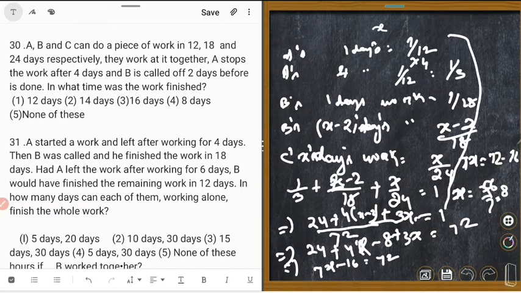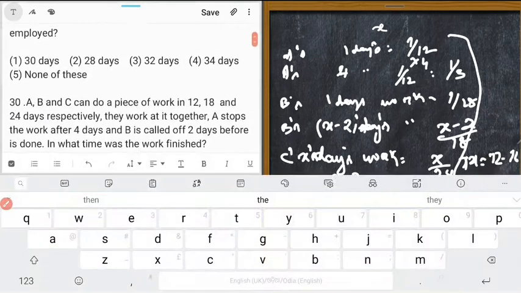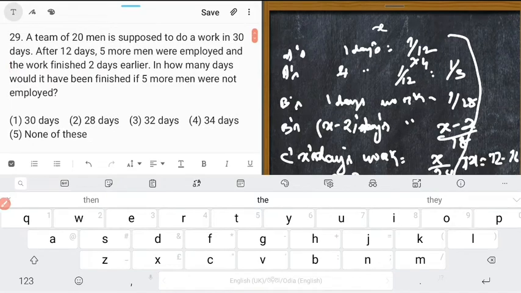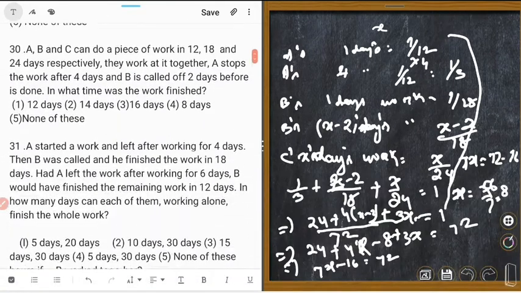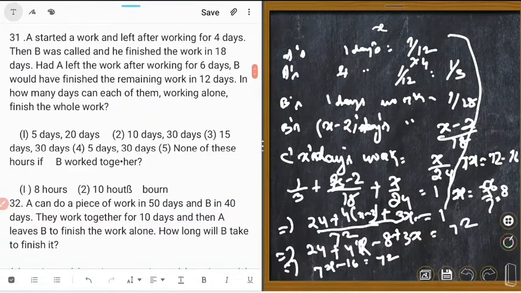Could you understand? How many days? 8 days. Right, the right answer is 8. Which option is correct? Option number 4. Next one is question 31. I shall do it.